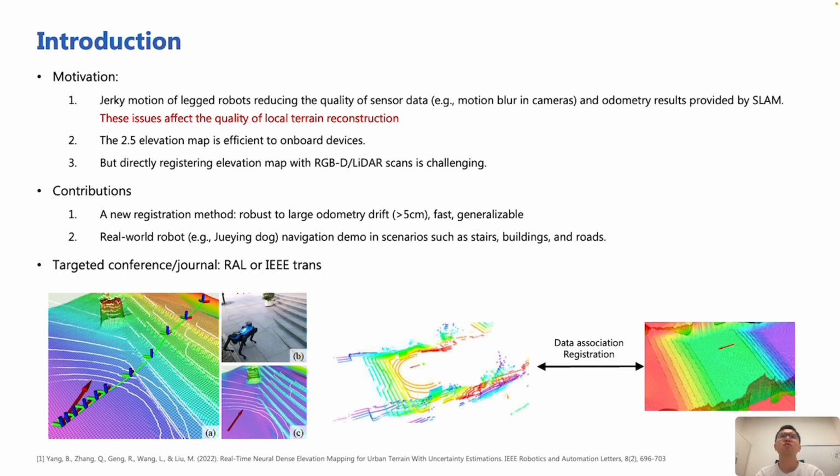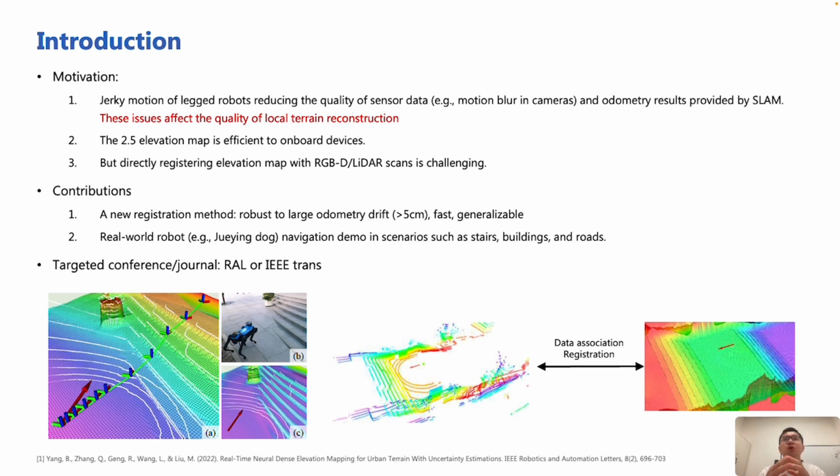Since the local terrain reconstruction map is very important for downstream navigation, but jerky motion of legged robots reduces the quality of sensor data, like motion blur in cameras and odometry results provided by SLAM. And these issues will affect the quality of local terrain reconstruction. And about the map representation, I will choose the elevation map, since the elevation map is very efficient on board devices, and since it is represented as an image, this data format is very friendly to GPU or deep learning networks.